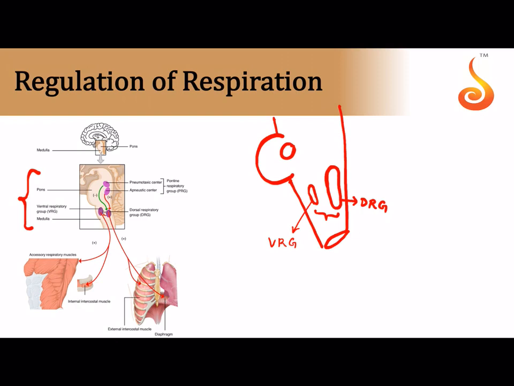Okay, so basically the dorsal respiratory group is responsible for inspiration or inhalation, and the ventral respiratory group is responsible for expiration or exhalation. Now the pneumotaxic center, which I told you is located in the pons, has a negative influence on the dorsal respiratory group, so it will inhibit the dorsal respiratory group.